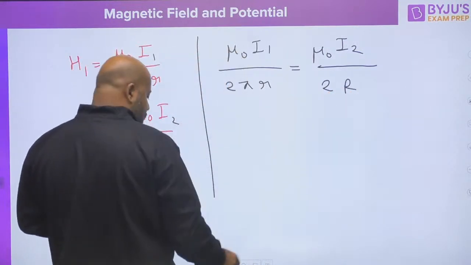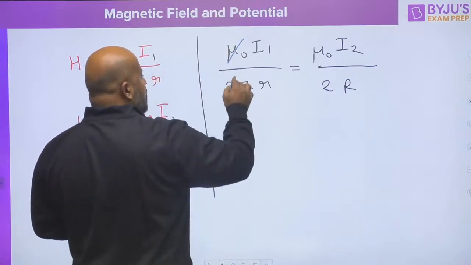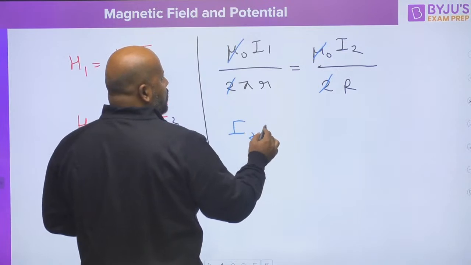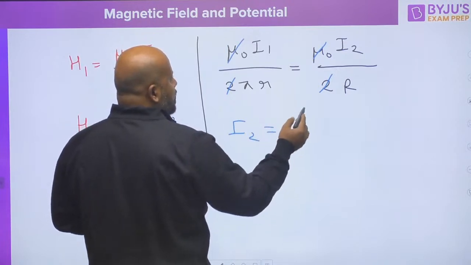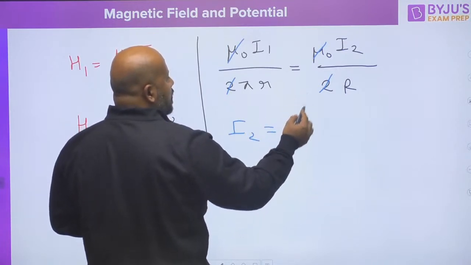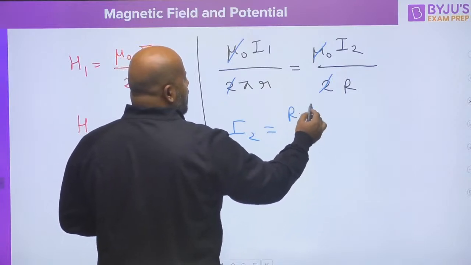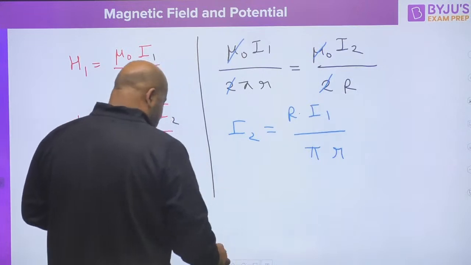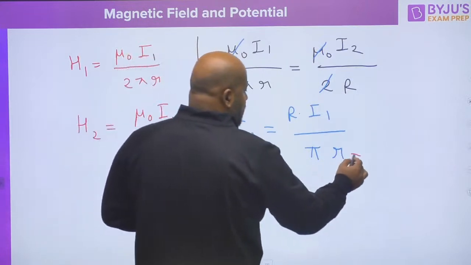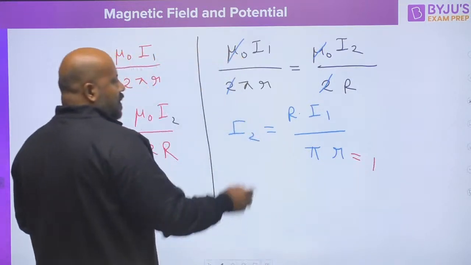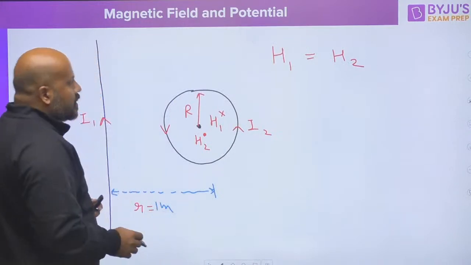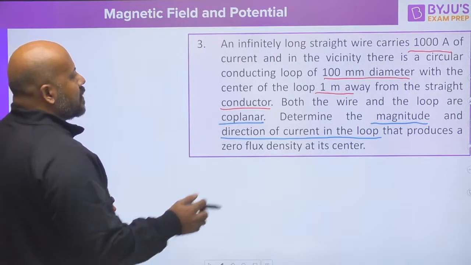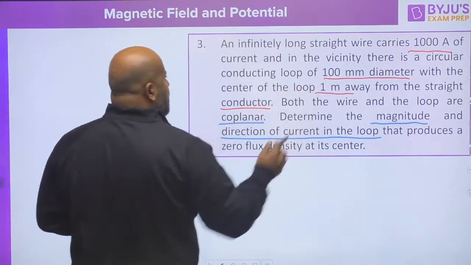If you solve this, mu naught is going to be cancelled, 2 is going to be cancelled, and you can write I2 as capital R I1 upon pi r, where this small r is 1, capital R, the radius of the loop is mentioned, the diameter is given as 100 millimeter.